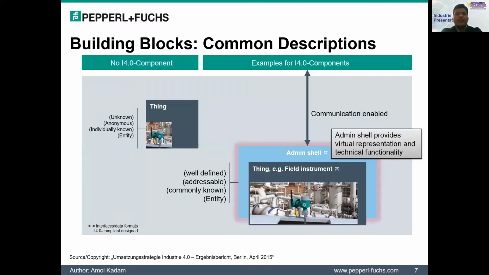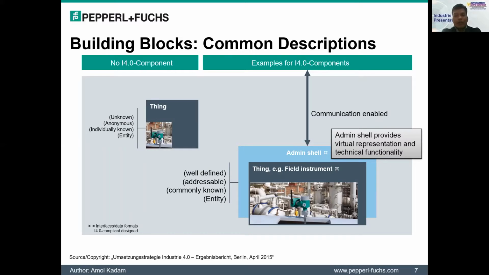Okay, so we'll see what the admin shell is in Industry 4.0. The purpose of the administration shell is to provide a common and well-defined interface for any object, which is essential for things to be able to talk to each other or connect to each other. So basically, the admin shell is the container where the data is stored.